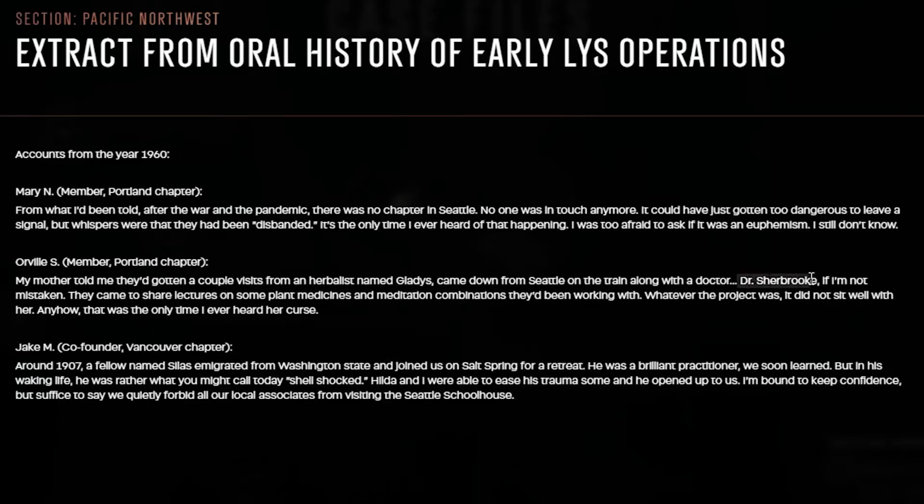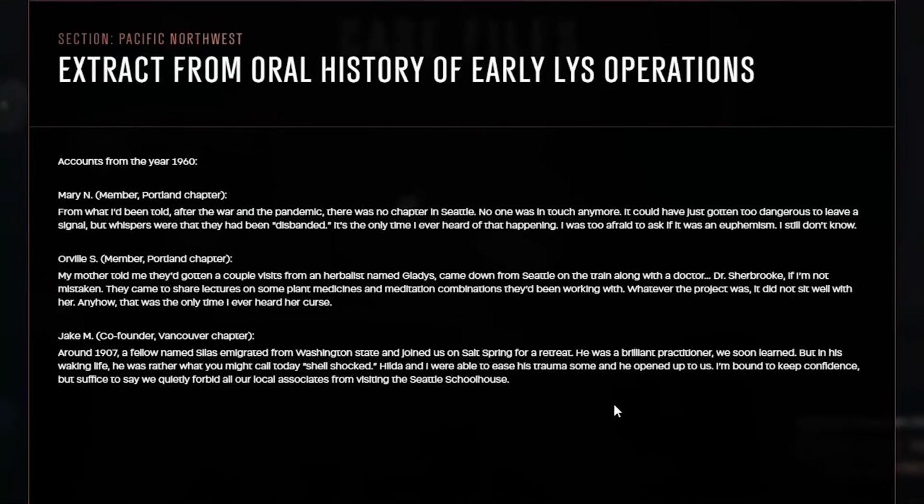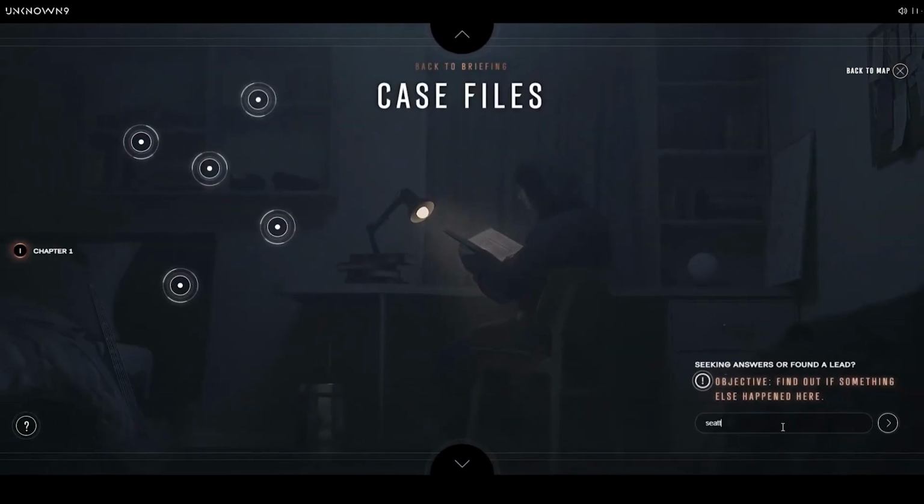Alright, so Dr. Sherbrooke seems to be an incorrect name. It's probably Seabrooks, the name she found in that journal excerpt. Around 1907, a fellow named Silas immigrated from Washington State and joined us on Salt Spring for a retreat. He was a brilliant practitioner, we soon learned, but in his waking life, he was rather what we call today shell-shocked. Hilda and I were able to ease his trauma some, and he opened up to us. I'm bound to keep confidence, but suffice to say, we really forbid all our local associates from visiting the Seattle schoolhouse. Seattle schoolhouse. Okay, something weird happened there. Let's use that.